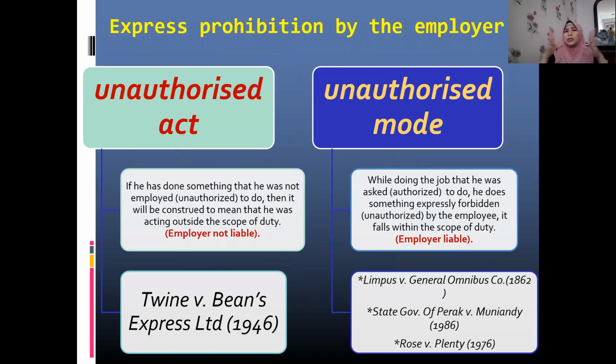All right, so we are able to divide it into two. First, unauthorized act, and another one, unauthorized mode. First, we look at the act itself, and then the way of doing the act. For an unauthorized act, if the employee has done something that he was not employed or authorized to do at all, then it will be construed to mean that he was acting outside the scope of duty. It's not part of his job scope. So in that situation, the employer will not be held liable, no vicarious liability. We have the case of Twine and Beans Express Limited, which I'm going to discuss after this.